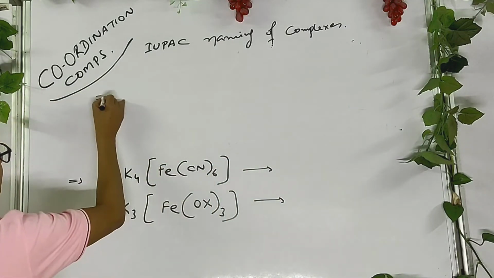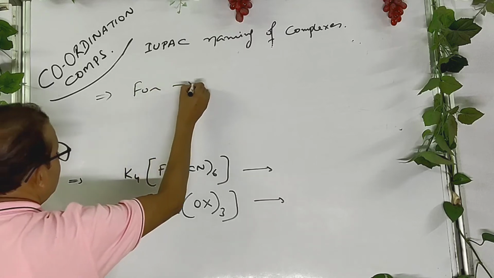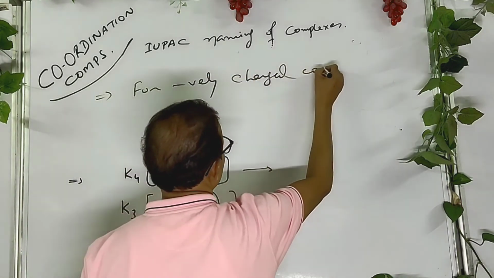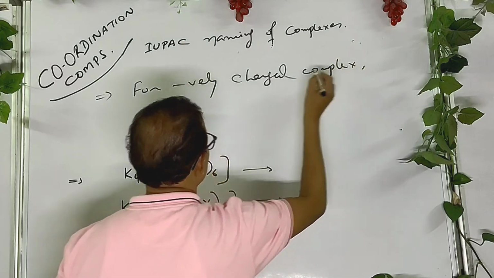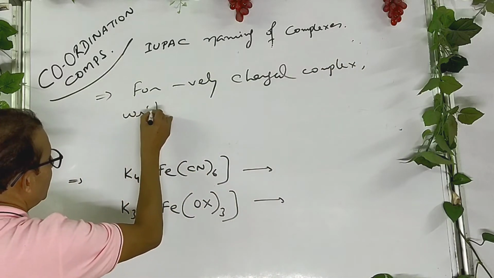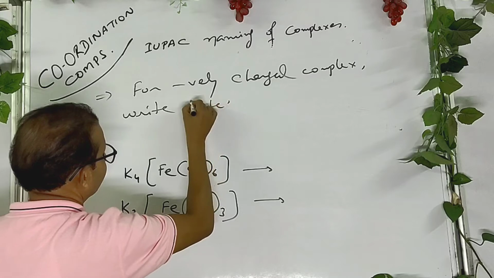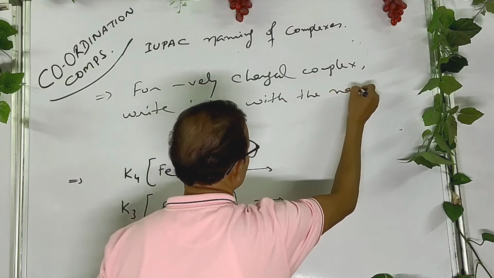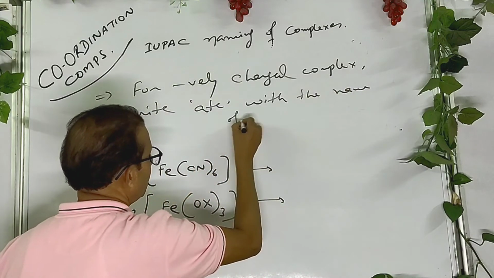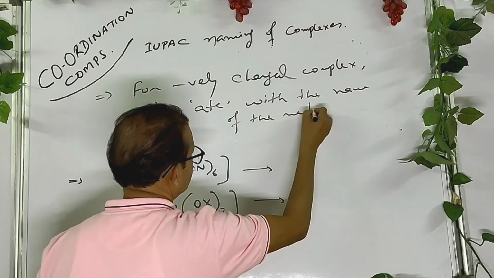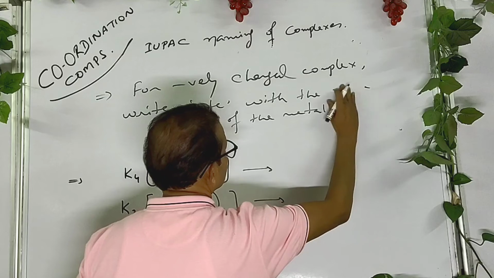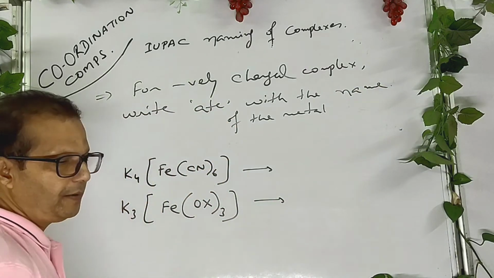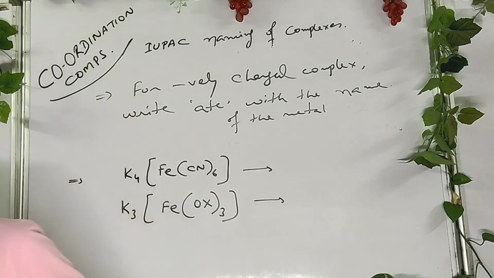So the rule is that for a negatively charged complex, write -ate with the name of the metal.